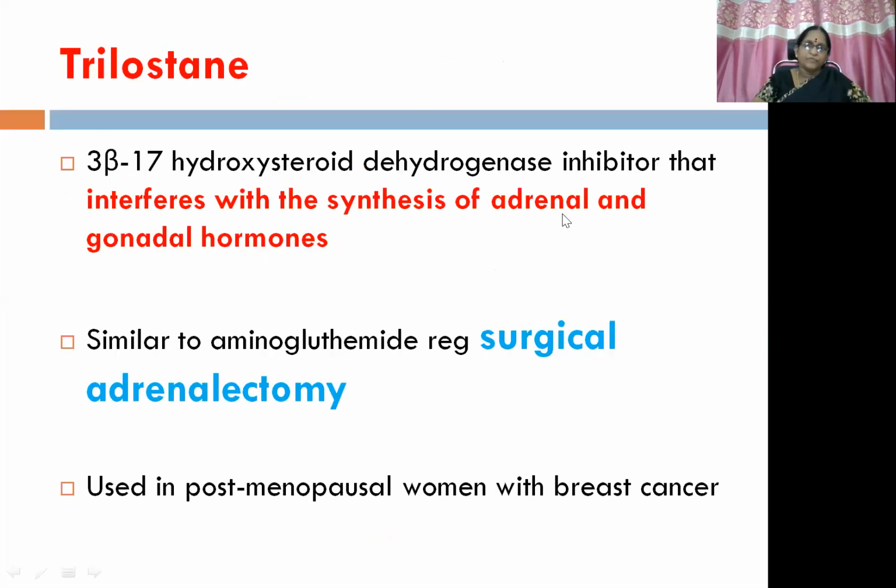Then trilostane. It is a 3-beta-hydroxysteroid dehydrogenase inhibitor that interferes with the synthesis of adrenal and gonadal hormones. So the 3-beta-hydroxysteroid dehydrogenase enzyme is going to get inhibited. So it is also similar to aminoglutethimide regarding surgical adrenalectomy, used in the management of postmenopausal women with breast cancer.